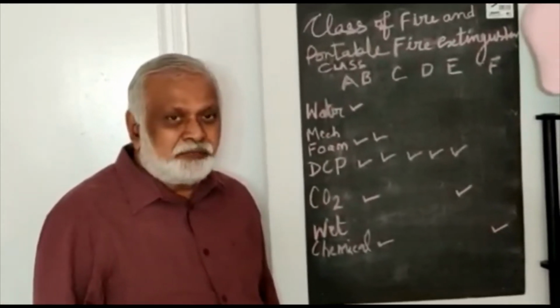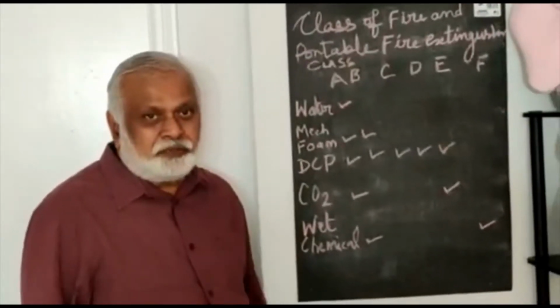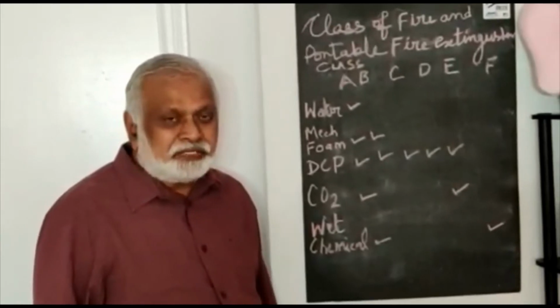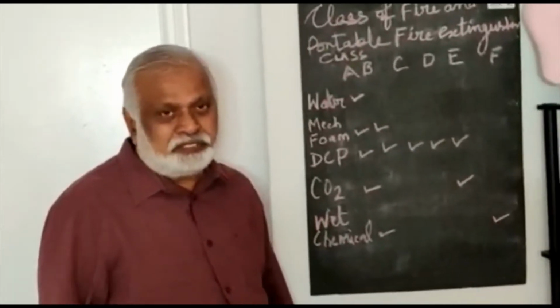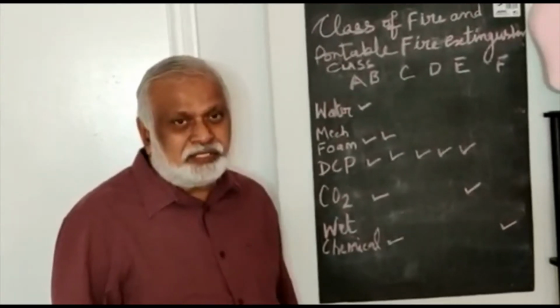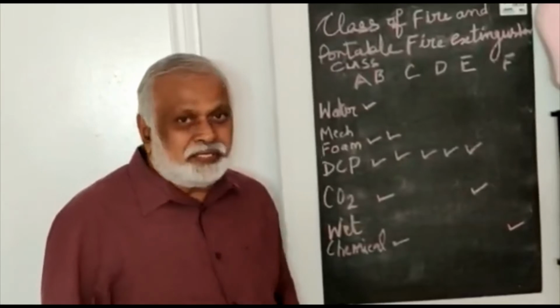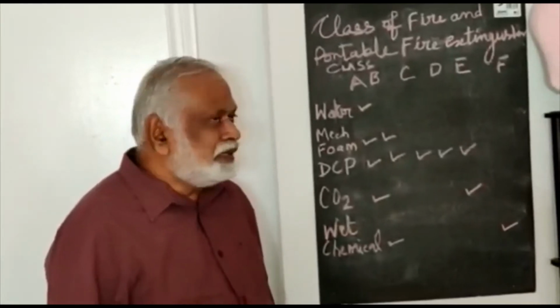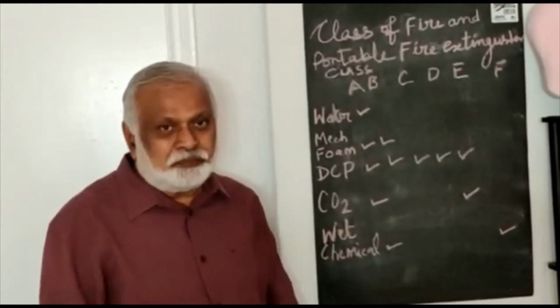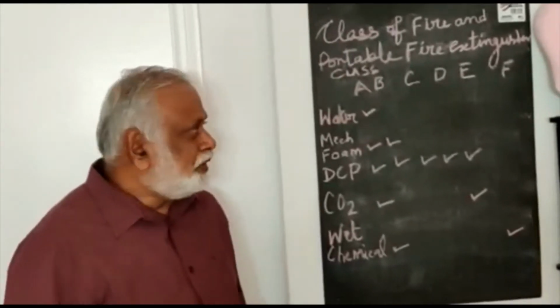A is flammable solid like wood, paper, cardboard, etc. B is the flammable liquid, maybe kerosene, petrol, etc. C is the flammable gas like LPG and other things. D is the metal like lithium and all. E is the electrical. This includes computers and allied products.